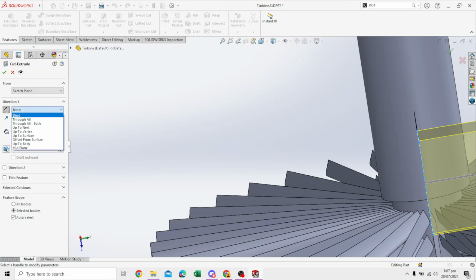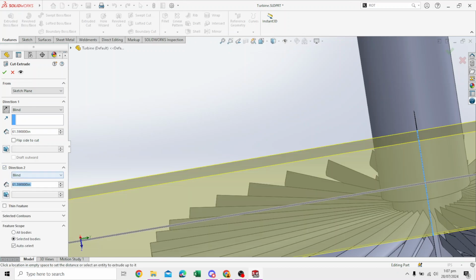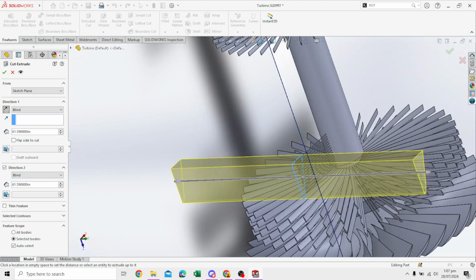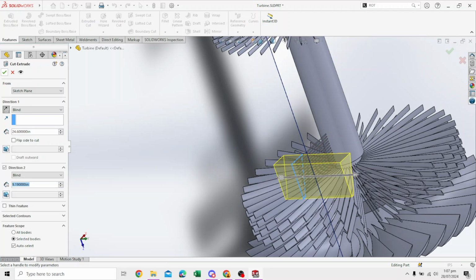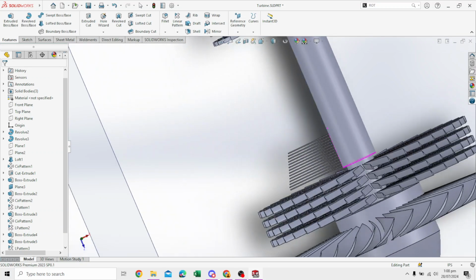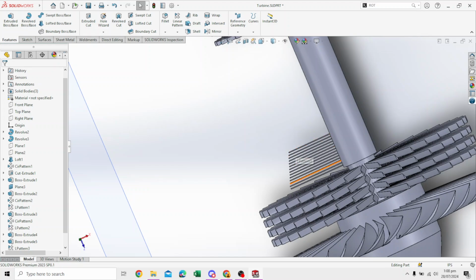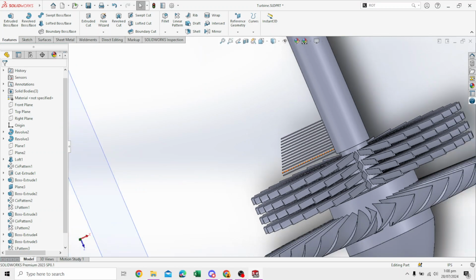Let me just go through all, both. We just check this direction, so it's done in both directions, because I need to cut these two. The direction can be as much as it wants, but we just need to produce a cut in these smaller blades. Say okay, this is what we need. It's going to take a second, and there we go. Here we have a slight cut in the blades, and this is going to translate once we go into pattern.